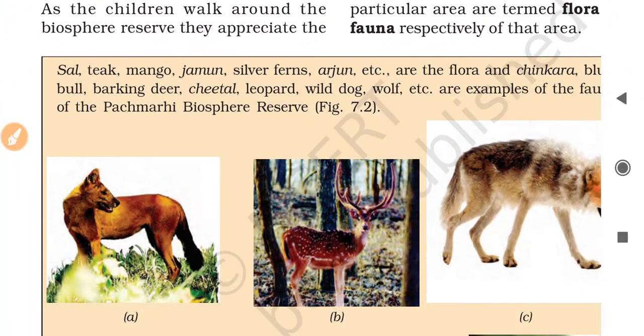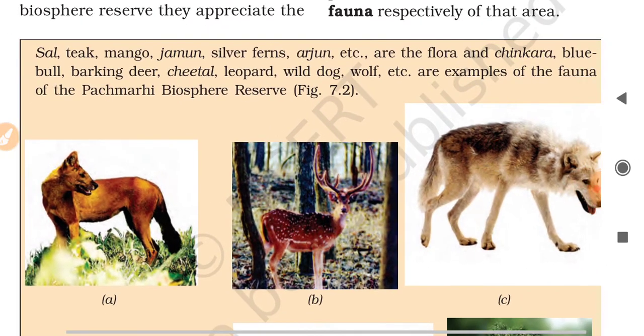Sal, teak, mango, jamun, silver fern, arjun, etc. are the flora, and chinkara, blue bull, barking deer, cheetal, leopard, wild dog, wolf, etc. are examples of fauna of the Pachmarhi Biosphere Reserve.